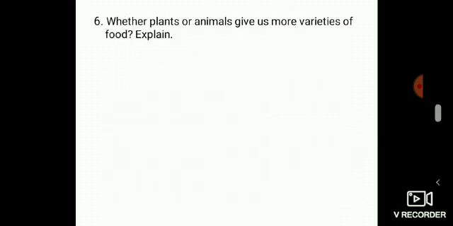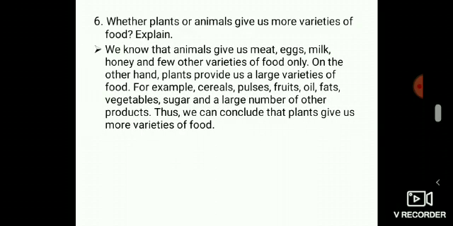And the next question, whether plants or animals give us more variety of food? Explain. We know that animals give us meat, eggs, milk, honey and few other varieties of food only. On the other hand, plants provide us a large variety of food. For example, cereals, pulses, fruits, oil, fats, vegetables, sugar, and a large number of other products. Thus, we can conclude that plants give us more varieties of food.